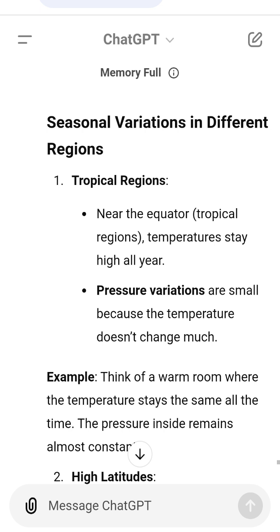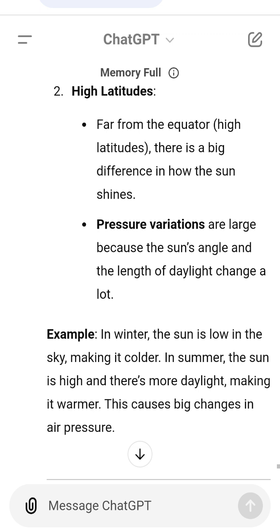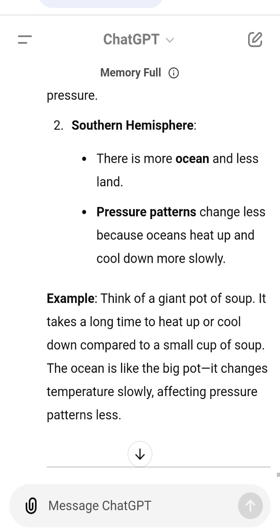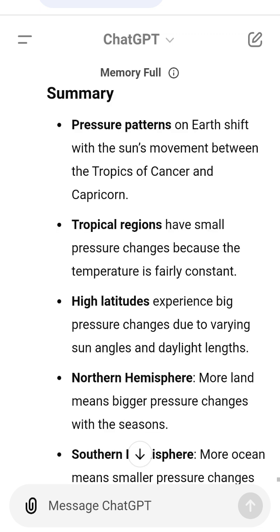2. Southern Hemisphere. There is more ocean and less land. Pressure patterns change less because oceans heat up and cool down more slowly. Example, think of a giant pot of soup. It takes a long time to heat up or cool down compared to a small cup of soup. The ocean, the big pot, changes temperature slowly, affecting pressure patterns less.